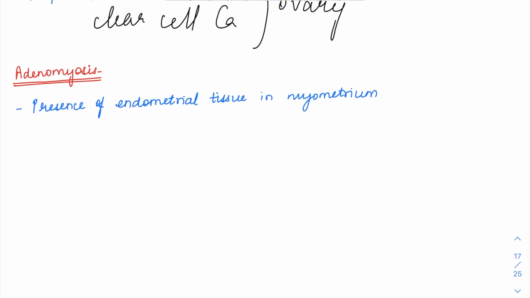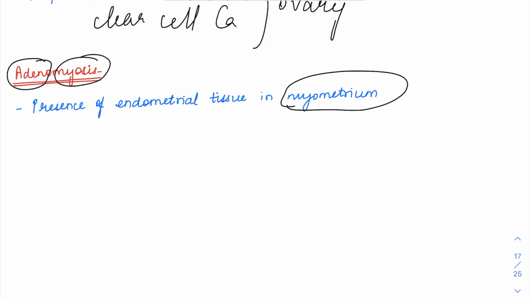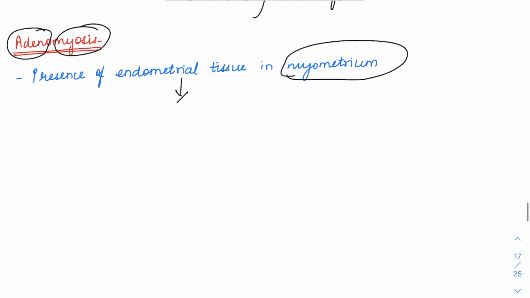So what is adenomyosis? Endometriosis and adenomyosis are different. Adenomyosis is the presence of endometrial glands, endometrial tissue, in the myometrium. If it is outside the uterus, it is endometriosis. If it is present in the myometrium, it is adenomyosis. Adeno means gland, myosis means muscle. This endometrial tissue could be either the endometrial glands or endometrial stroma.